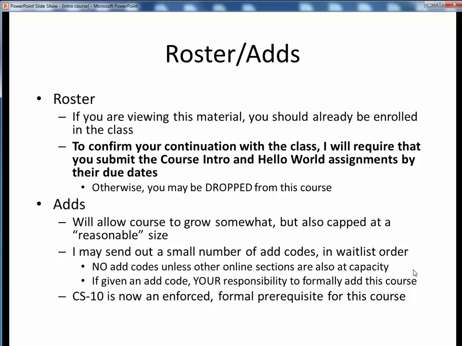If you do receive one of these add codes, it will then be your responsibility to formally add this course. I will not add you to this course. That will be up to you. Finally, please note that CS10 is now a formal prerequisite for this course. So it's my understanding that the enrollment system won't even allow you to add CS12 unless you have first completed CS10.